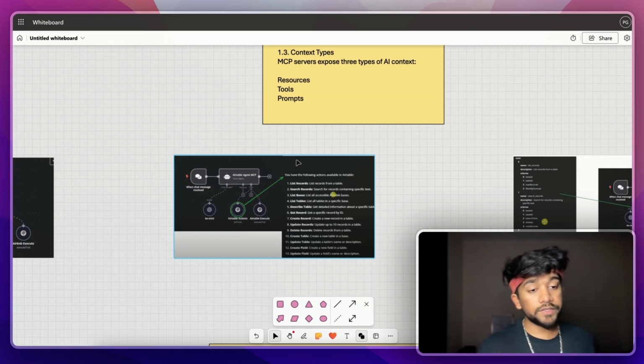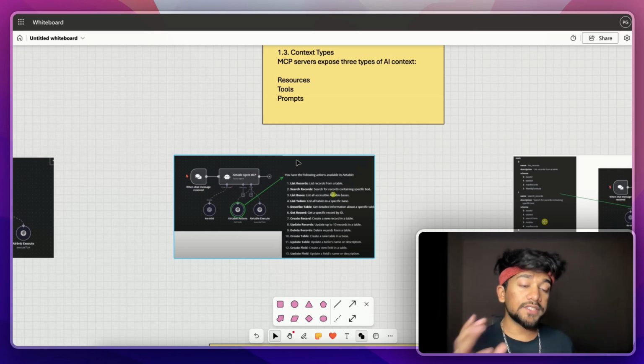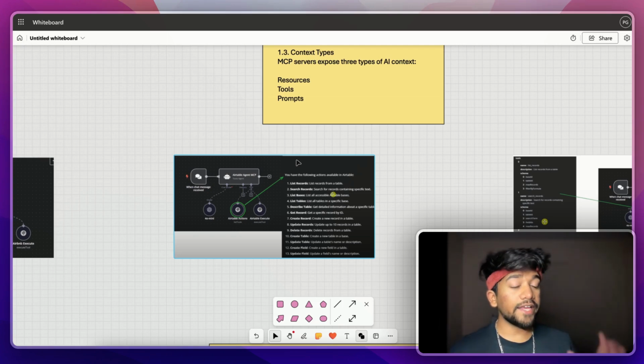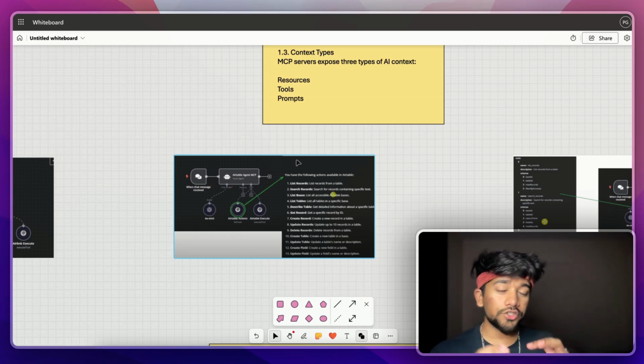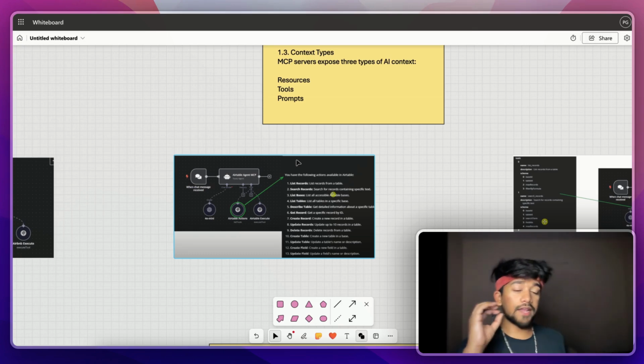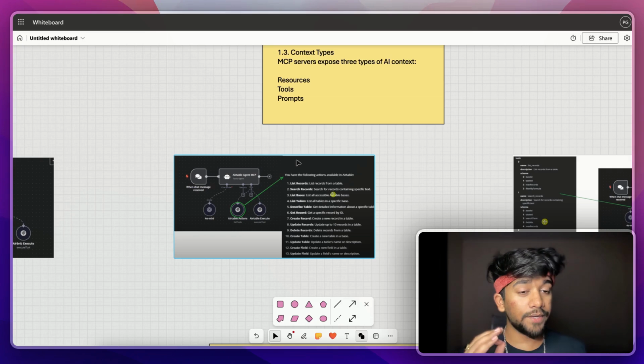So that is what the MCP client and MCP server are doing. Consider the MCP client as the waiter and the MCP server as the kitchen behind the job. I hope this analogy makes sense to you. Alright, so now that you understand what MCP is and how it can actually revolutionize building AI agents, let's also understand the benefits of MCP.